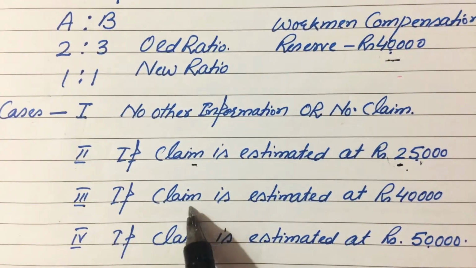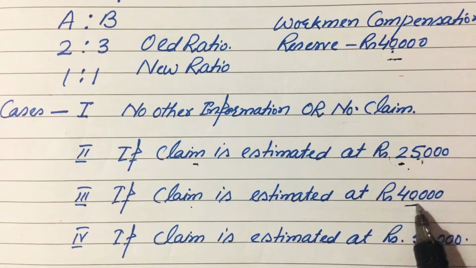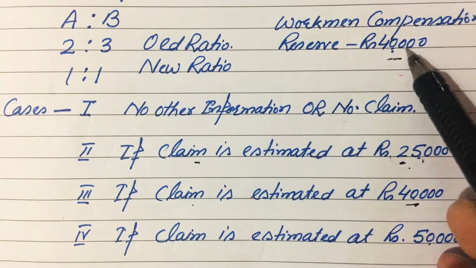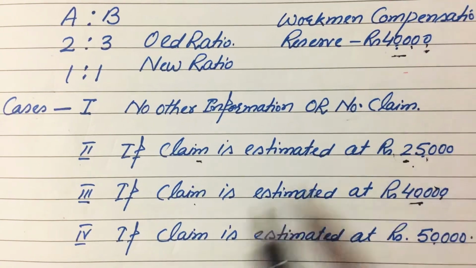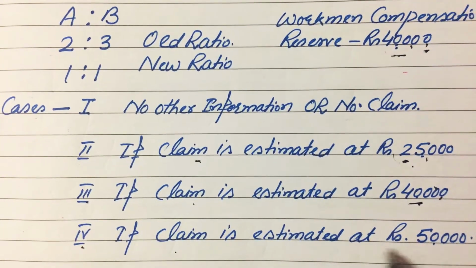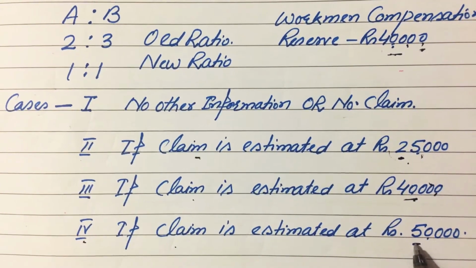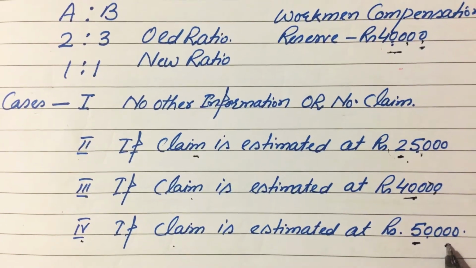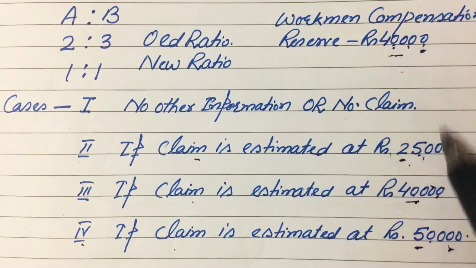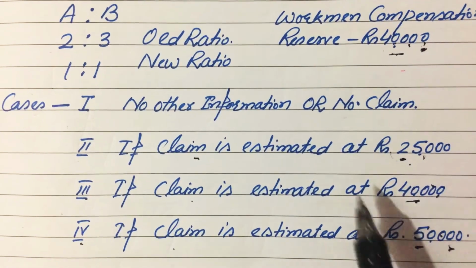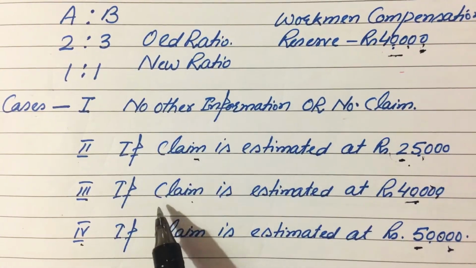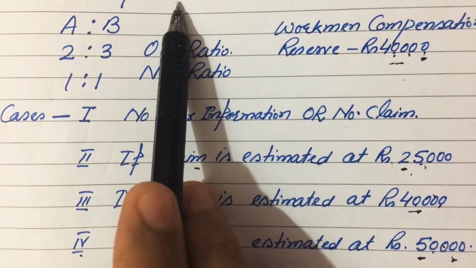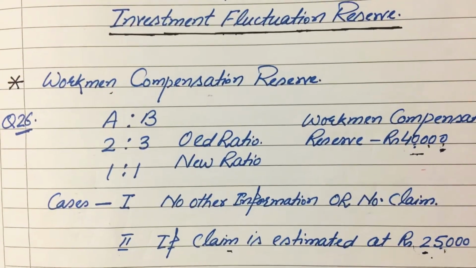The third case is when the claim is 40,000, that means when the amount of claim is just equal to the amount of given reserve. The fourth one is when the claim is estimated at rupees 50,000, that means when the amount of claim is more than the amount of given reserve. These can be the maximum possibilities in this treatment. So now we will solve this question.